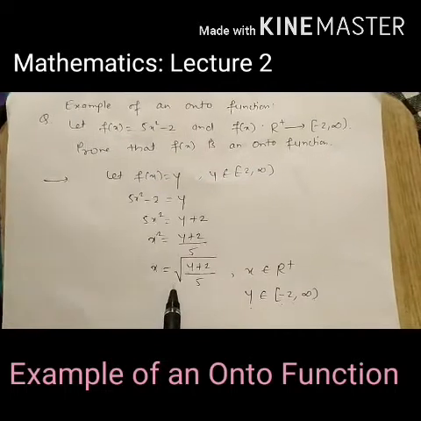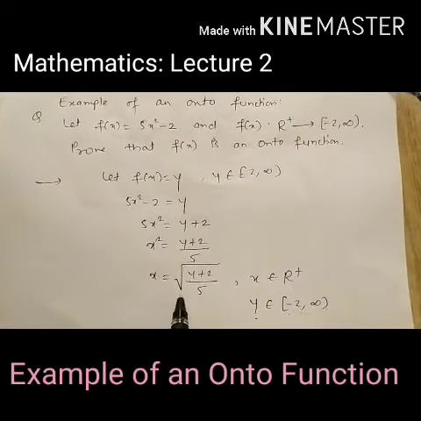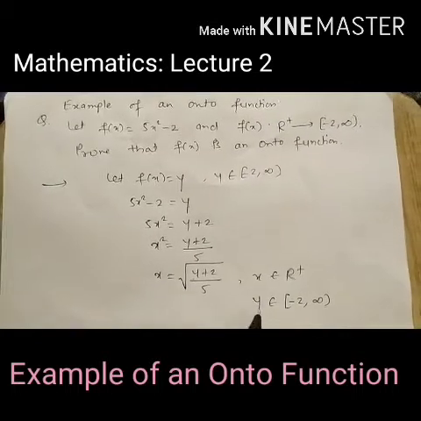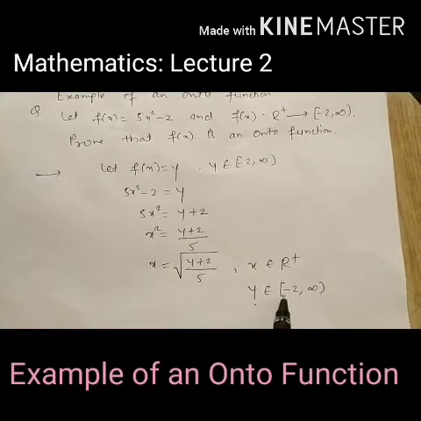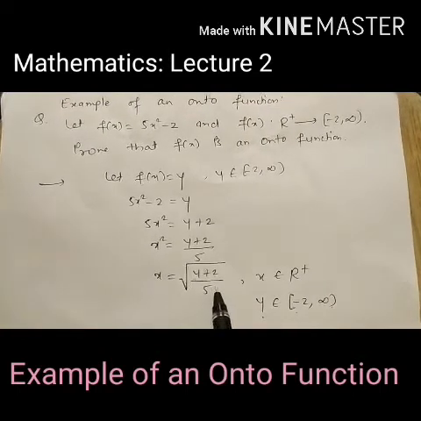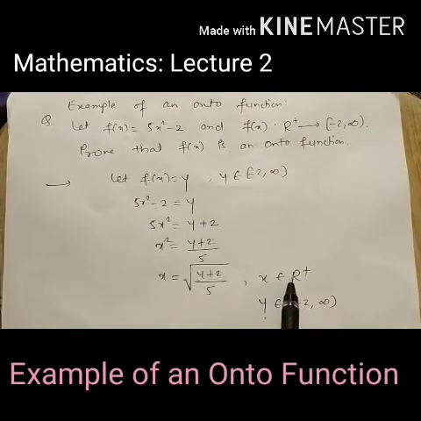Now what we have? x equal to square root of (y plus 2) upon 5 means for all values of y, where y belongs to the closed interval minus 2 to infinity, for all values of y we have x in the domain set.